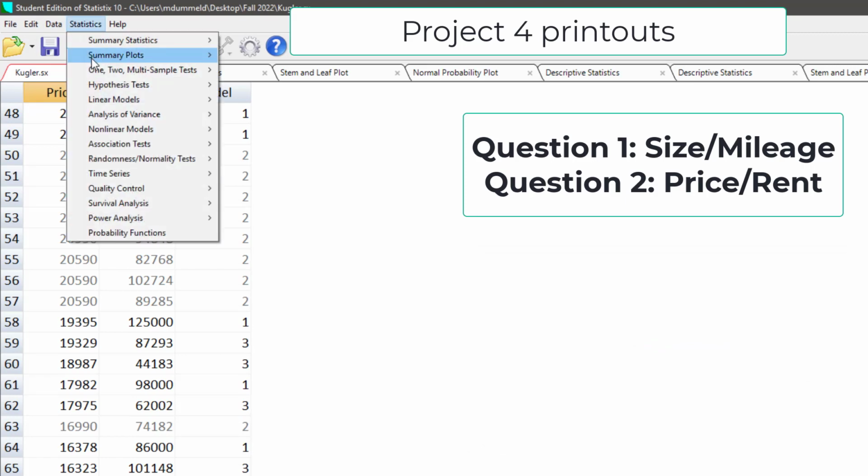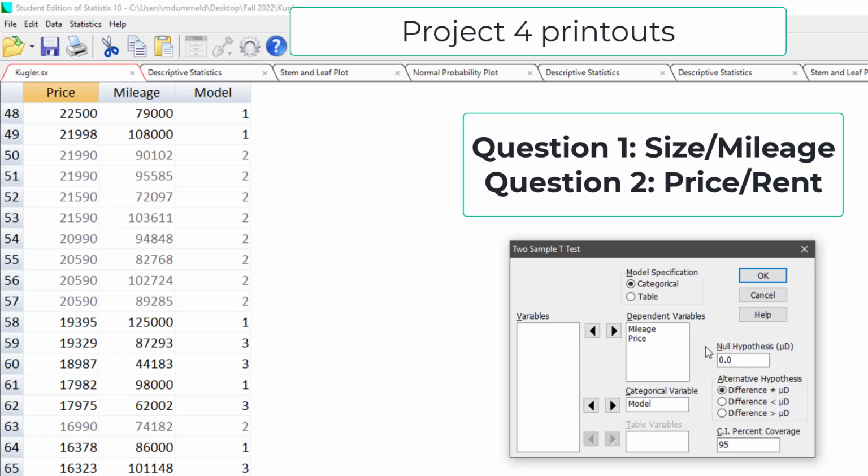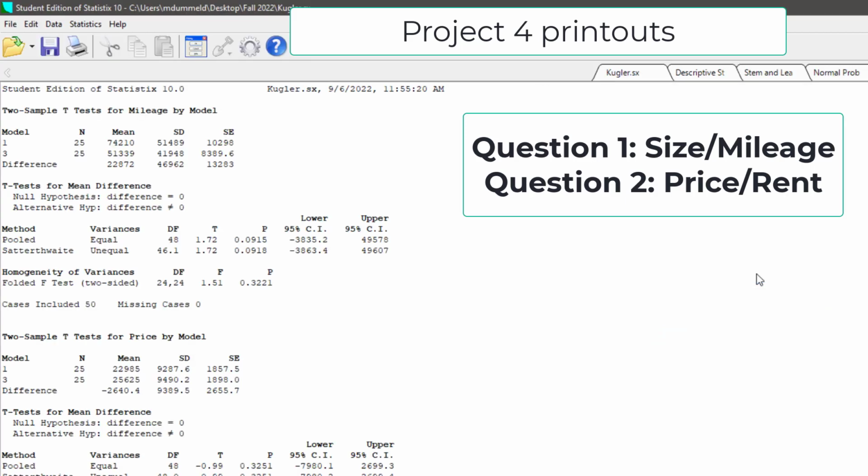So I'm going to go back to that menu and go to 2-sample t-test. It should still be set up correctly for you. You're going to take mileage and price, or size and price, or size and rent, whatever you call those things. And then you're going to have model if you're working with the automobiles, or location if you're working with the apartments or the homes. This is going to generate 2 printouts at the same time. The one that works with size or mileage is what you're going to use for question 1 on project 4. The one that works with the prices is what you're going to use in question 2. And those are the only 2 printouts that you need for project 4.